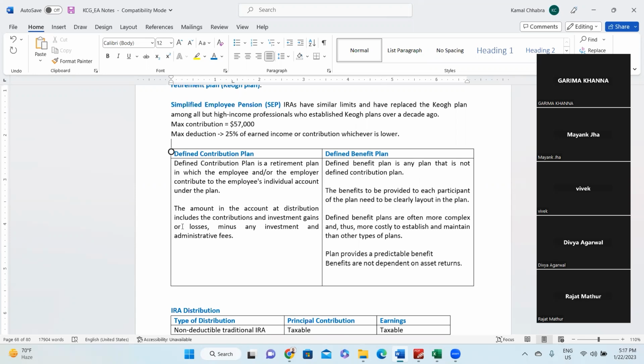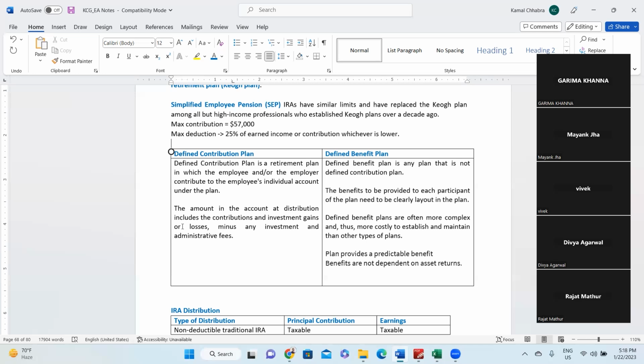So here the employer does not have the primary responsibility to give a commitment that at the time of retirement or after retirement the employee will be getting this much minimum compensation. Here they give it to the third party expert. The employer makes a certain contribution, the employee also makes a certain contribution, and they deposit it to the third party expert. And that third party expert makes investments out of those amounts, right?